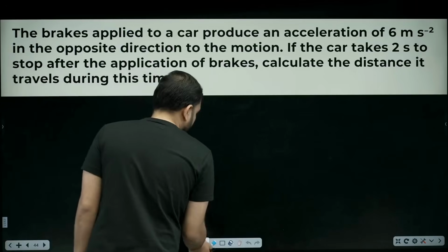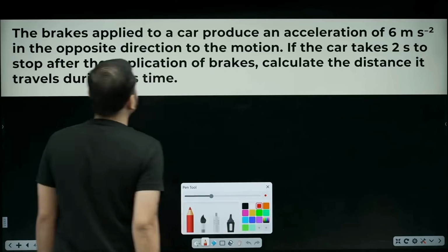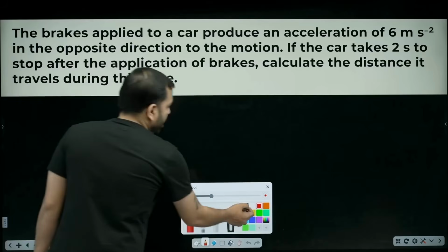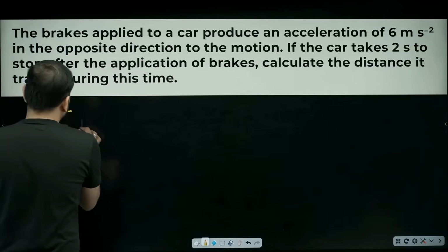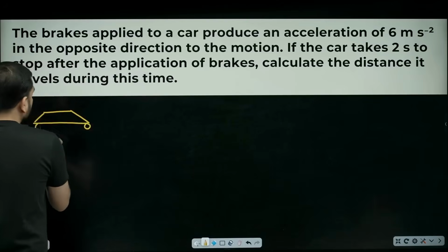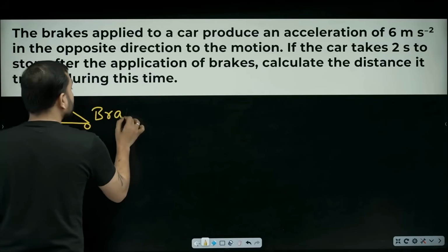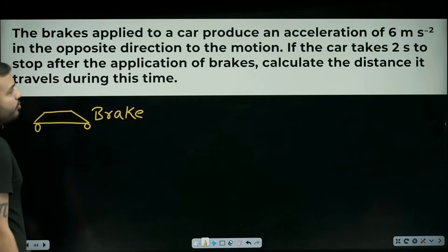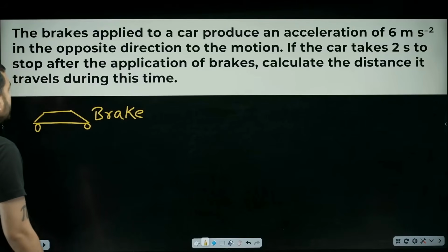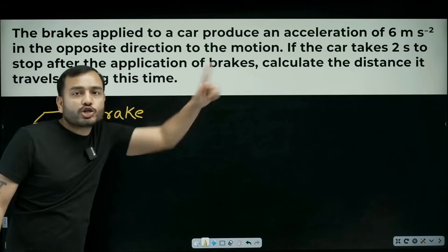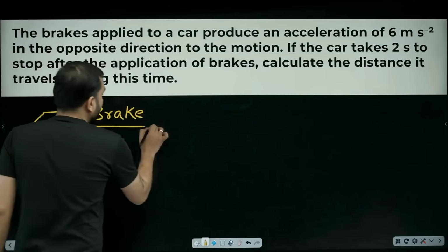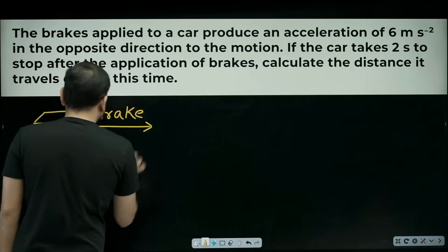Next question. Now what is it? Brakes applied to a car. Now brakes have been applied to a car. Beta, applying brakes means you must be wanting to reduce speed. I had also told you earlier what happens in a braking case. Brakes are applied to produce an acceleration of 6 meter per second squared in the opposite direction to the motion. They themselves wrote it. So the car, beta, must be going this way.